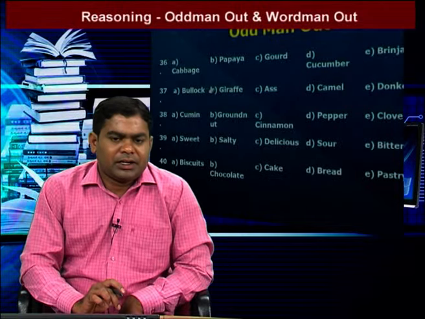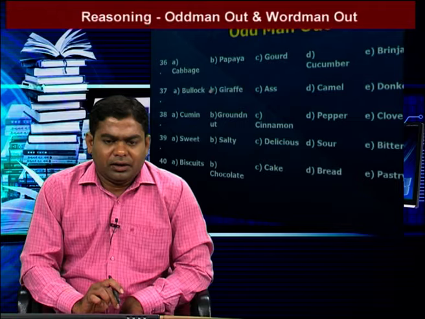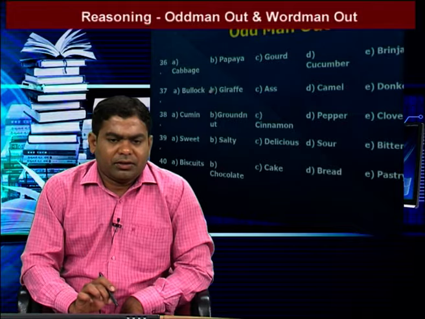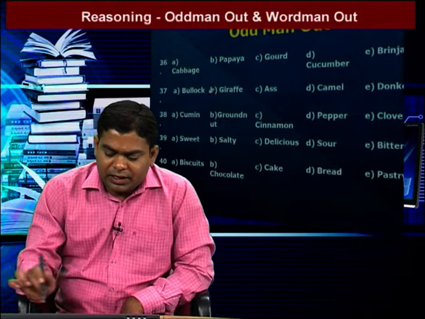The words are cumin, groundnut, cinnamon, pepper, clove. In the given 5 words, groundnut is the different one, because the remaining all grow on land. Groundnut grows underground. So groundnut is the answer. We go to the next question.